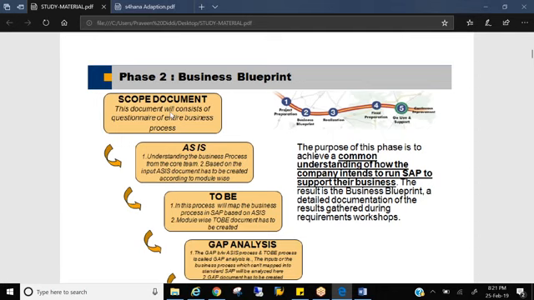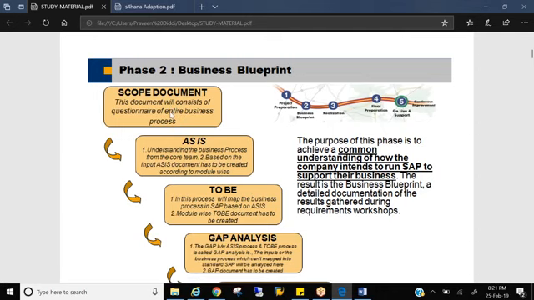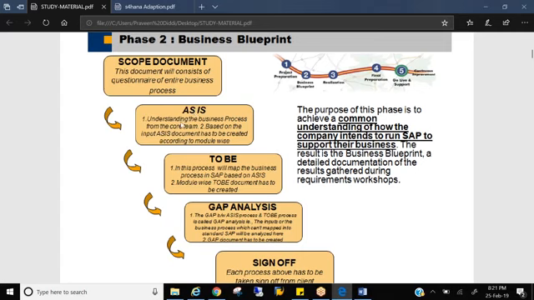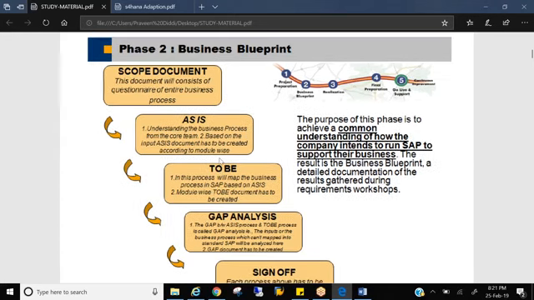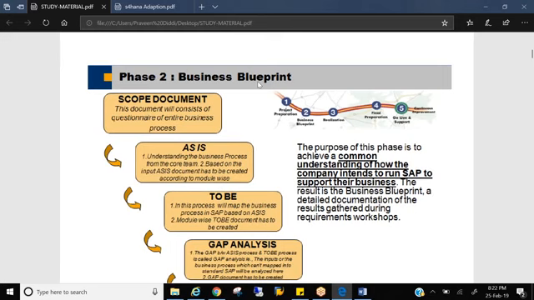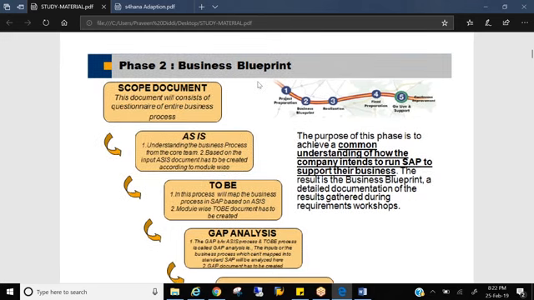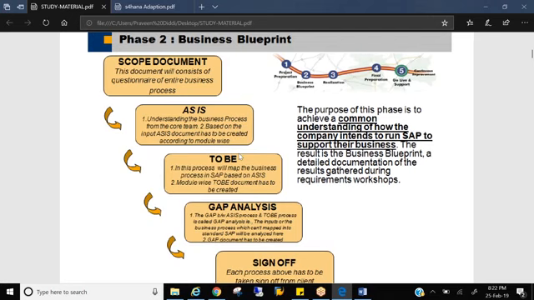Once you are done with the QADB, then in parallel you write an as is. There is only one document called the BBP document. There is no as is document, there is no to be document. Why am I specifically telling this? Because in the interview they will ask, what documents did you prepare in the BBP phase? We prepare the blueprint document, and along with that a couple of other documents. As is and to be are the contents of the business blueprint document. They are not separate documents.